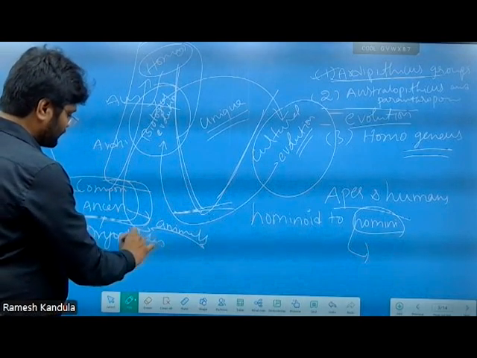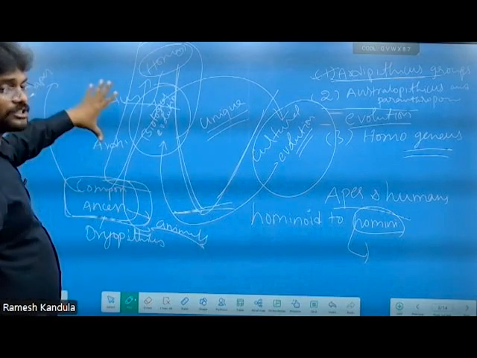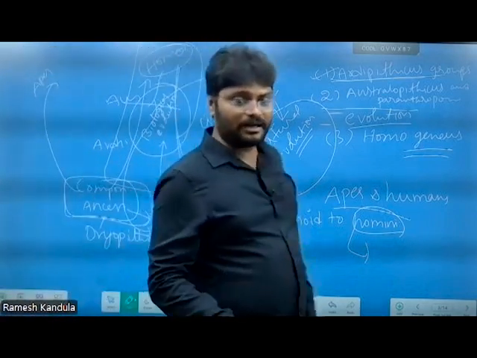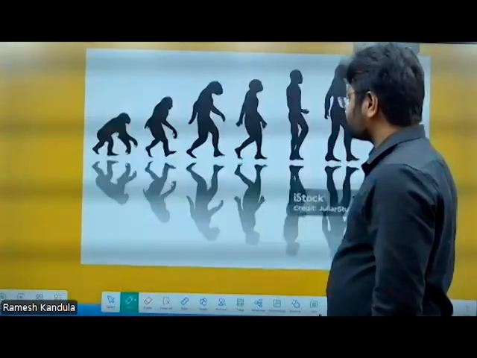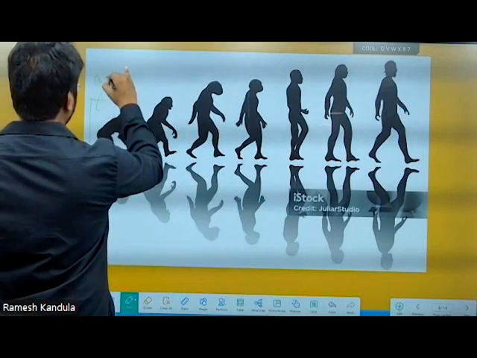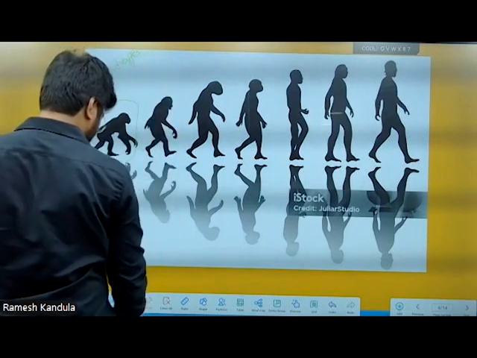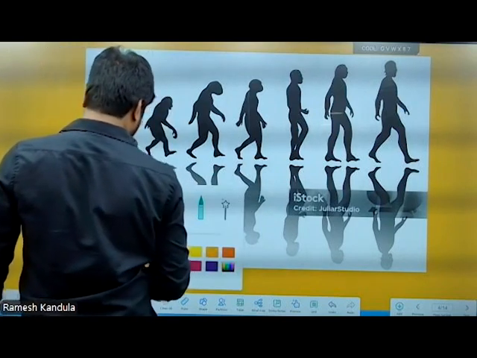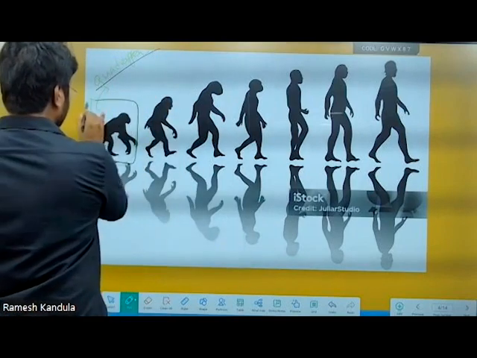From Dryopithecus, the human line or hominin line and the apes came into being. This is the biological transformation. In this transformation, the stage of Dryopithecus is quadrupedal, walking using four legs.